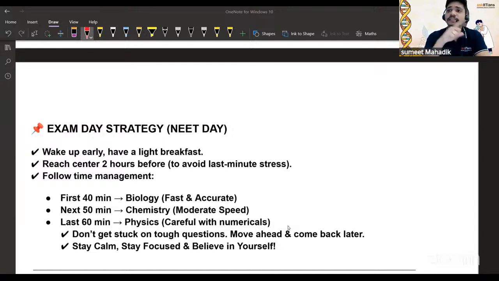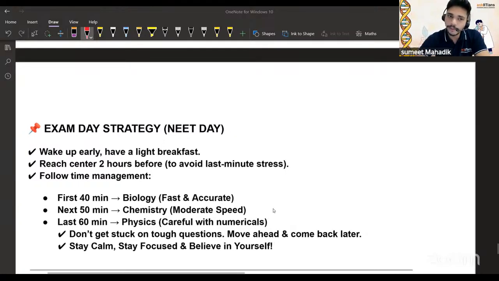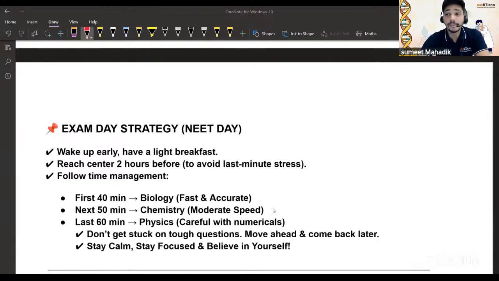From that incident, there are more and more rules and regulations. So you should be updated with that and thoroughly understand what is needed and what is not needed. Follow the time management. First 40 minutes go for biology, fast and accurate, क्योंकि already हमने bio पढ़ा है, right? So you should go first 40 minutes for that.